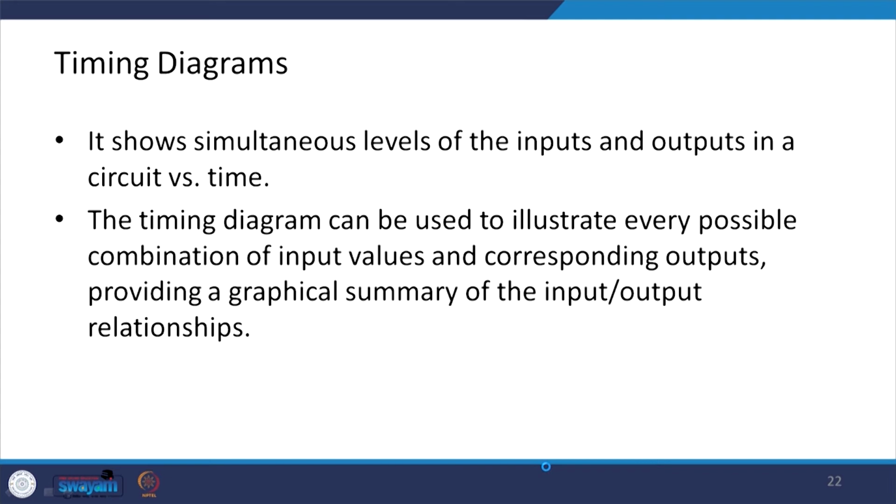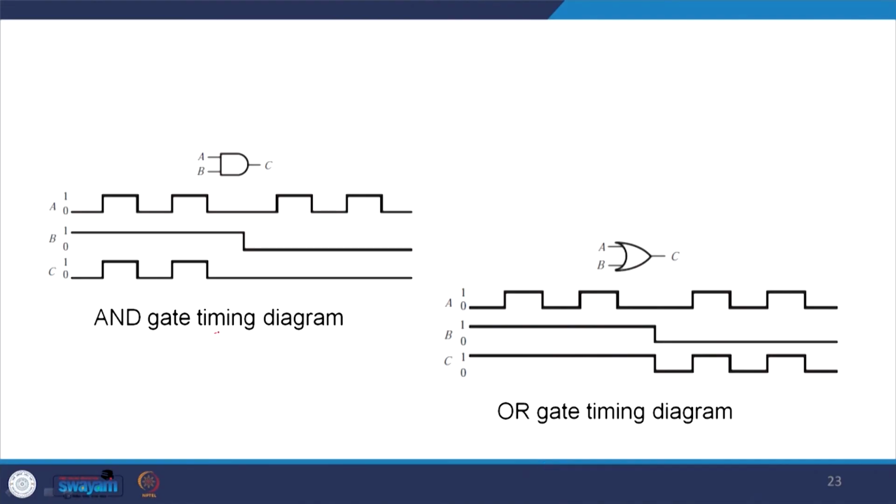Then many times we draw the timing diagram basically. It indicates how the signals change with respect to time. It shows the simultaneous level of the input and output in a circuit versus time. The timing diagram can be used to illustrate every possible combination of input values and corresponding output, providing a graphical summary of the input output relationship, and many times it helps us in understanding. So, for example, the AND gate timing diagram.